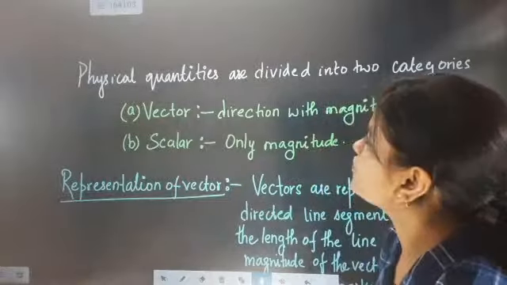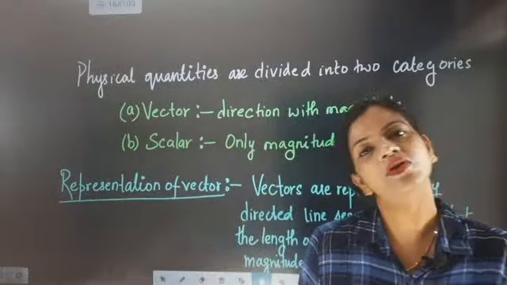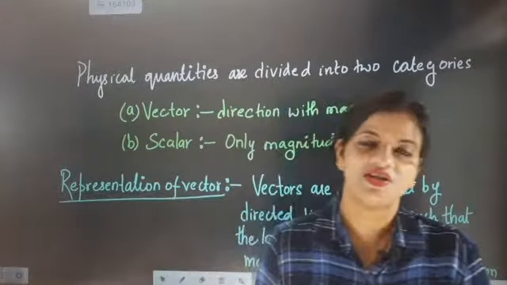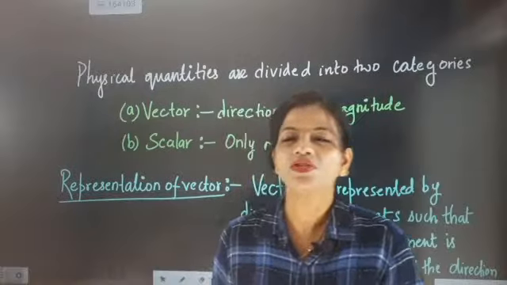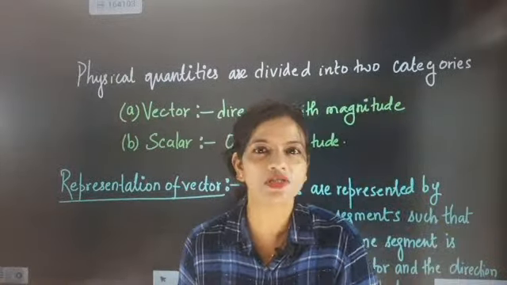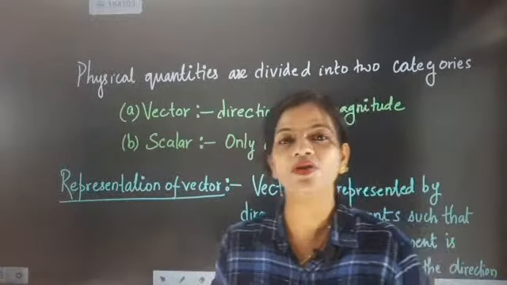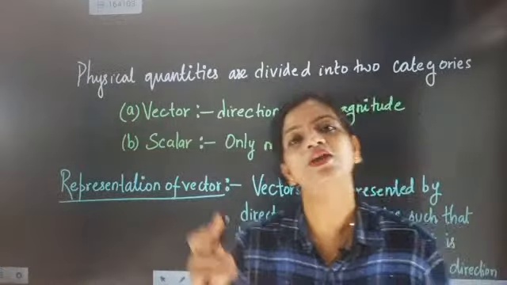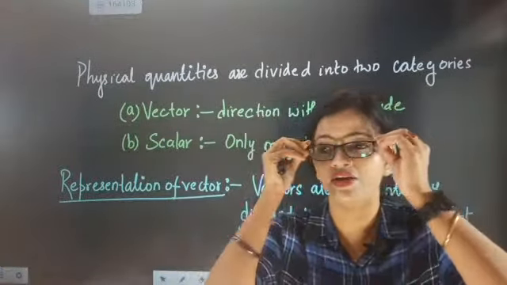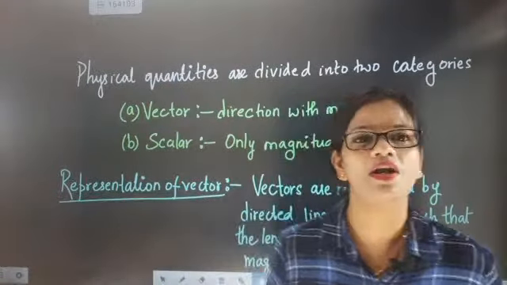Now look here. When we talk about physical quantities, we know what and all are the physical quantities, like force, pressure, acceleration, velocity, which is expressing the unit of physics. Which is expressing physics is coming as physical quantities, like force, time, everything. But each one is specialized into two categories. There are two categories into which the physical quantities are divided. One category is called the scalar one and the other is called the vector one.